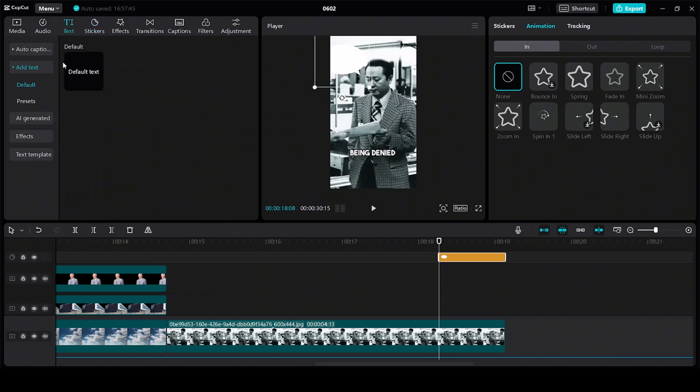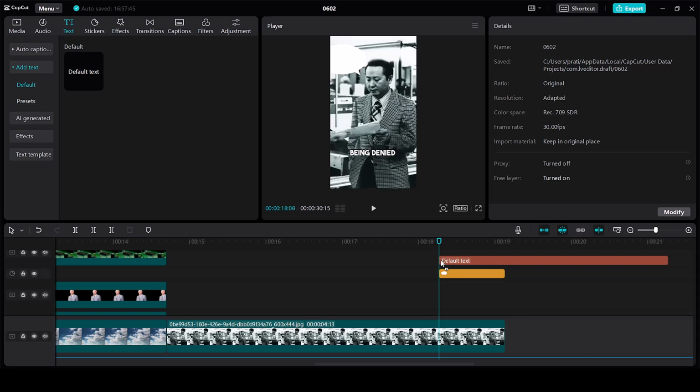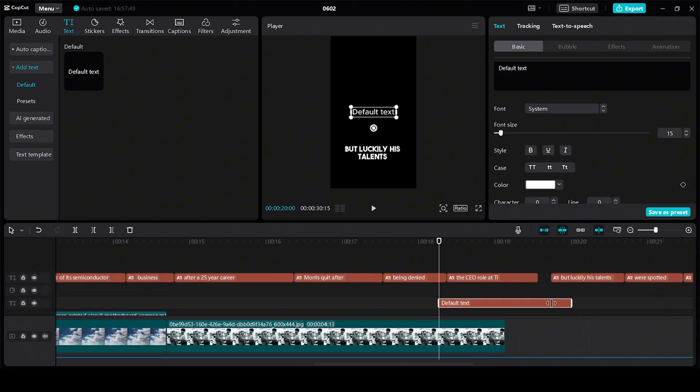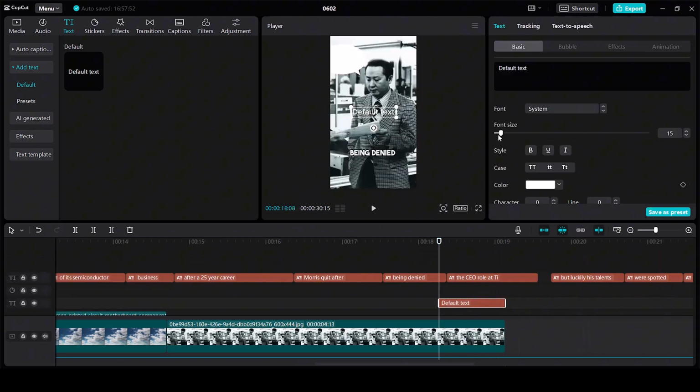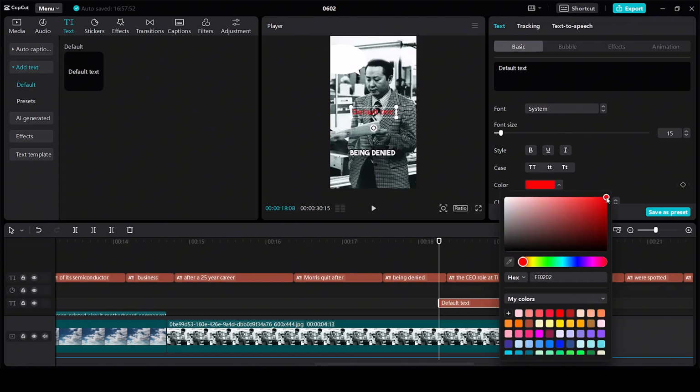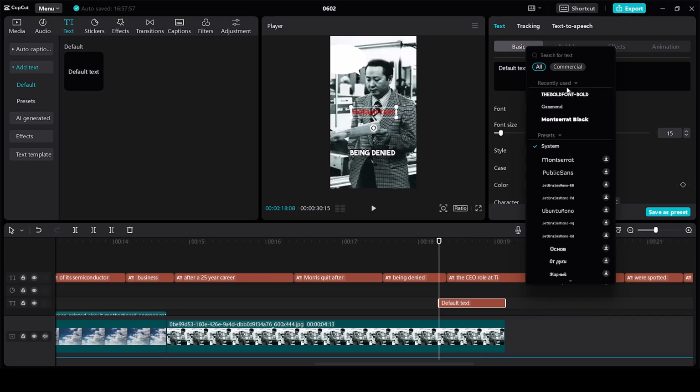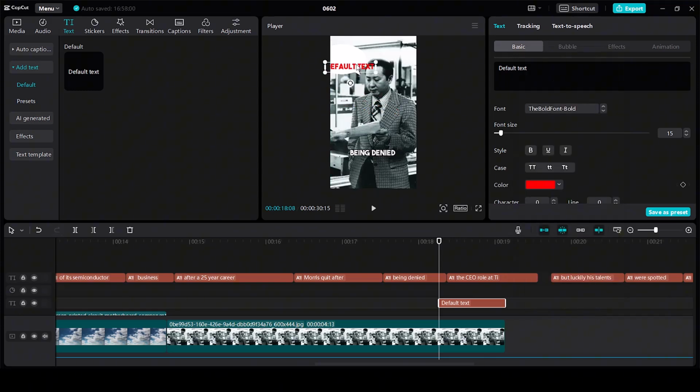Next, go to text. Drag the default text on top of this. Again, trim out the size. Change the color. Let's keep the color as red. Change the font to the bold font. Bring this up over here. And inside this, just write I quit.